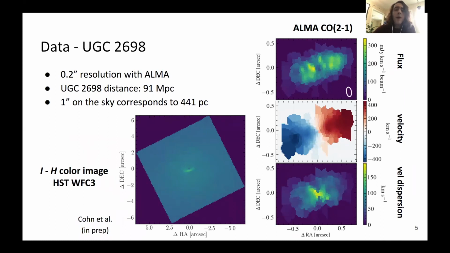We found that about half of the local compact galaxies in our sample exhibit regular dust disks in HST I-band images. So we obtained ALMA observations of a few of these galaxies, including UGC 2698, shown here, at a resolution that would just resolve the expected black hole sphere of influence, testing for the presence of regularly rotating molecular gas. And indeed, we find a well-ordered rotating CO disk, as shown in the map at right.